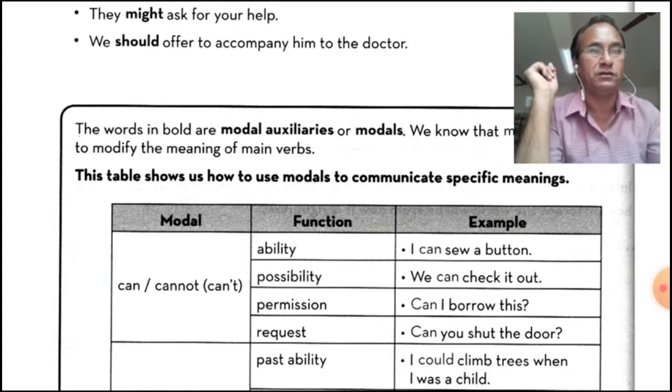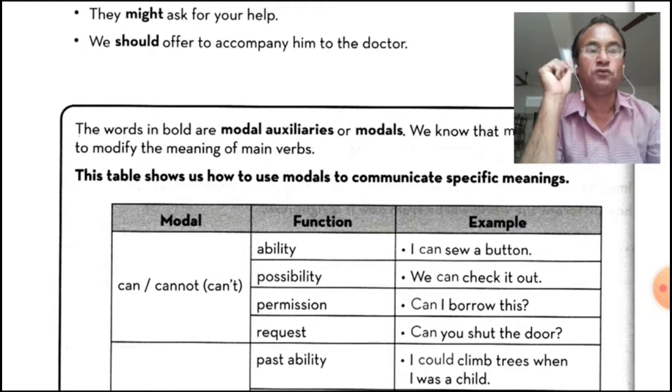Now possibility. We can check it out. It means it is possibility. The first one, ability: I can do it. Possibility: can be. And permission.